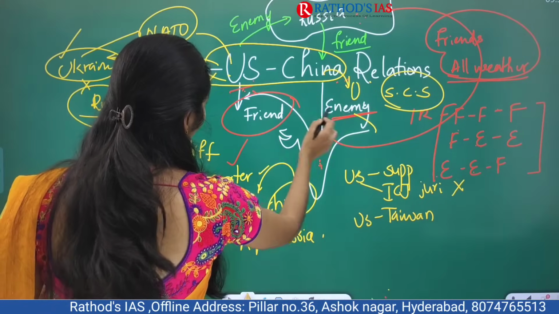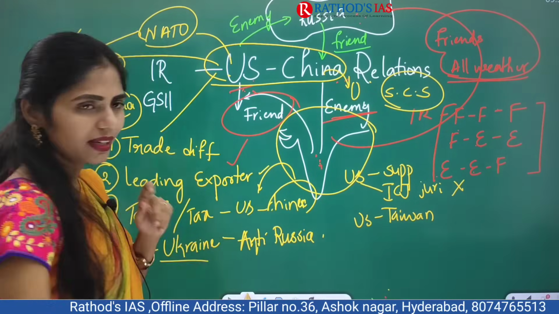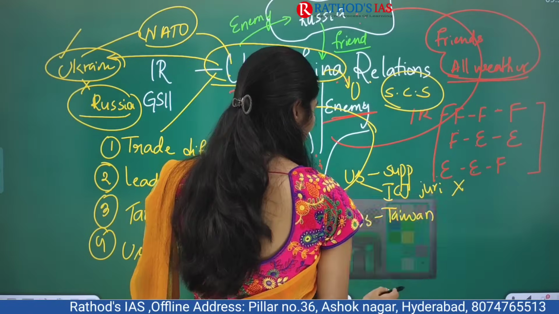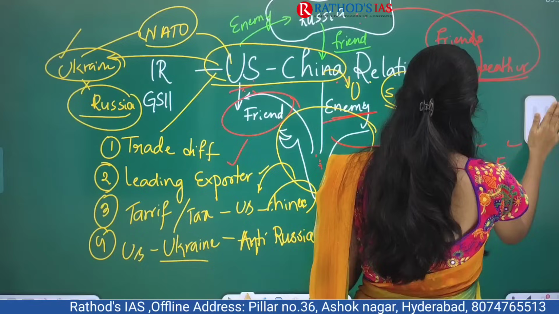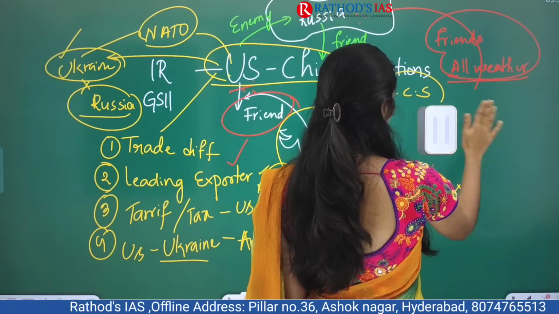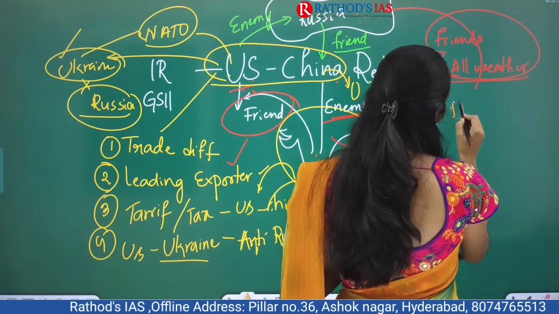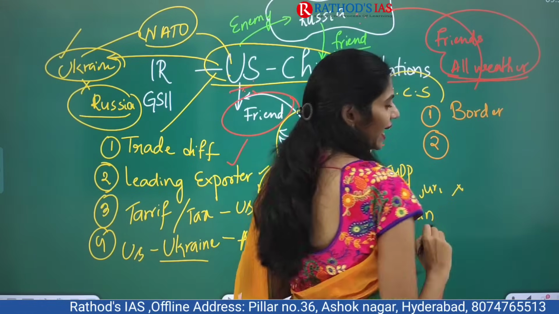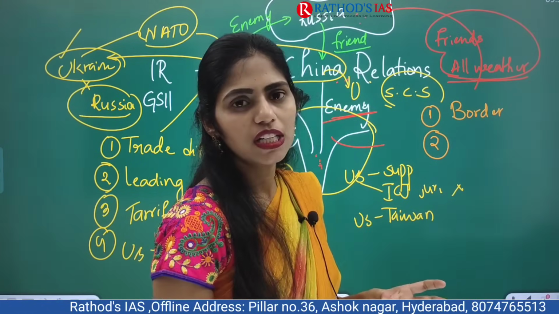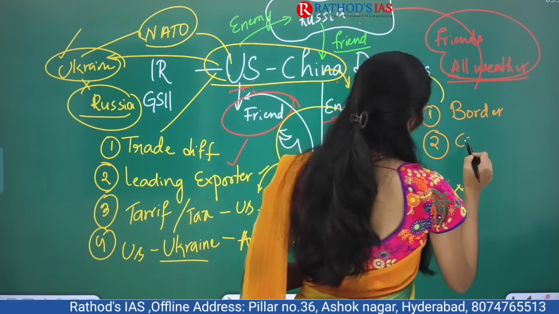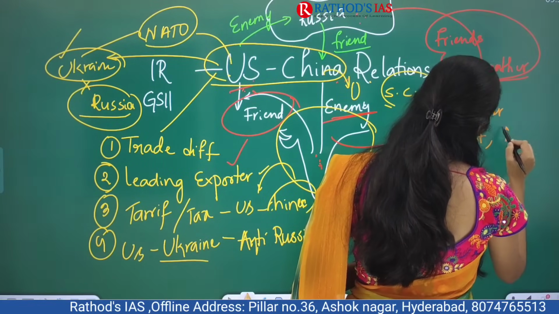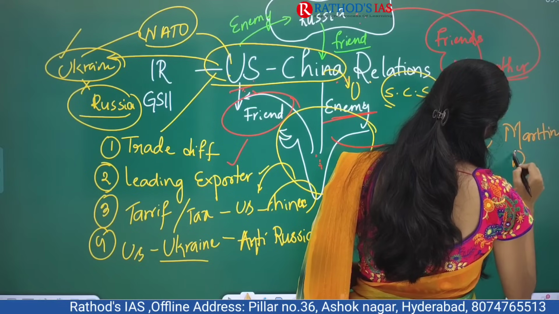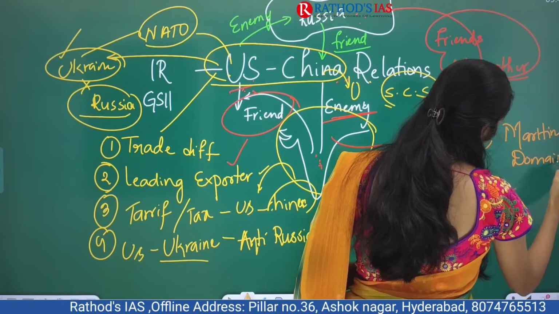And now let us see here. If you see India, why is India becoming an enemy to China? So let me change the color of the pen. Okay, so the first reason why India and China are enemies: we have border issues, and India is not accepting the expansionist policy of China, both in the continental domain and in the maritime domain.